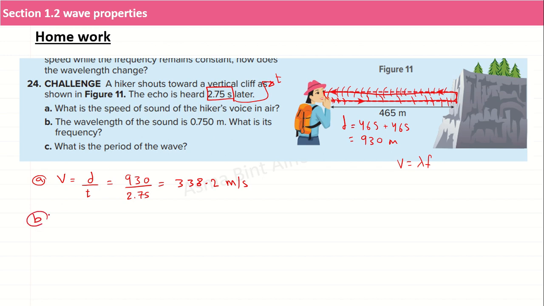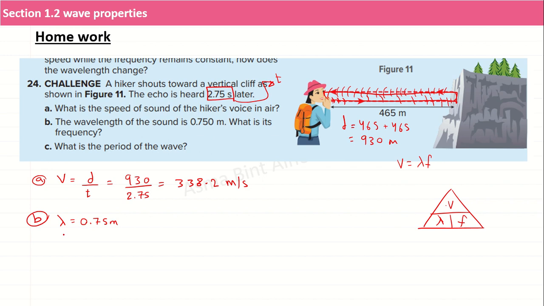All right, B. If the wavelength of the sound wave is 0.75, so he gave me another piece of information. He says that the wavelength lambda is 0.75 meters. And then he asks me, what is the frequency? I need the triangle now. There is the triangle: v equals lambda f. I need the wavelength. To find the wavelength, I need to divide the velocity over the frequency. No, sorry.